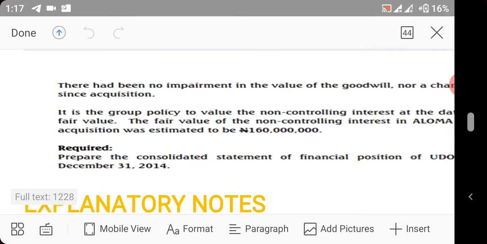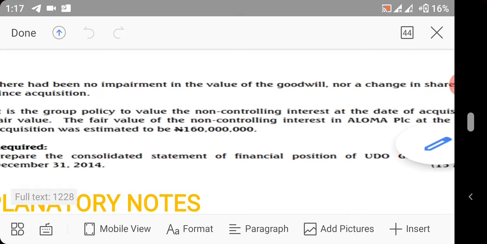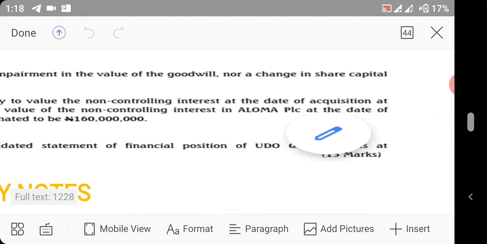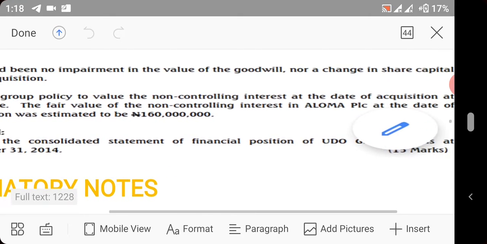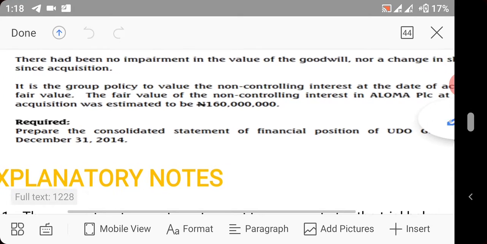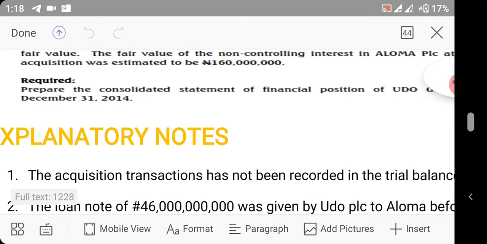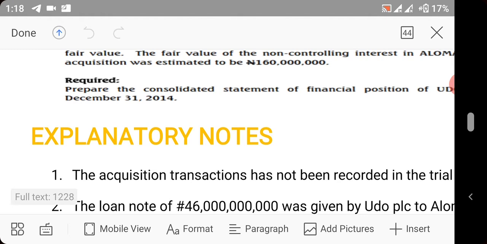There had been no impairment in the value of the goodwill, nor a change in the share capital since acquisition. It is the group policy to value the non-controlling interest at the date of acquisition at their fair value. The fair value of the non-controlling interest in Aloma PLC at the date of acquisition was estimated to be 160 million naira. Required: prepare the consolidated statement of financial position of Udo PLC as at December 31st, 2014.